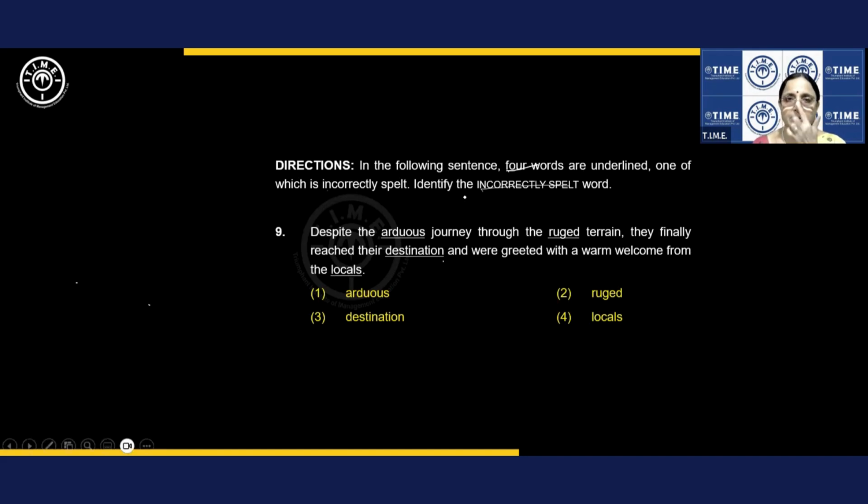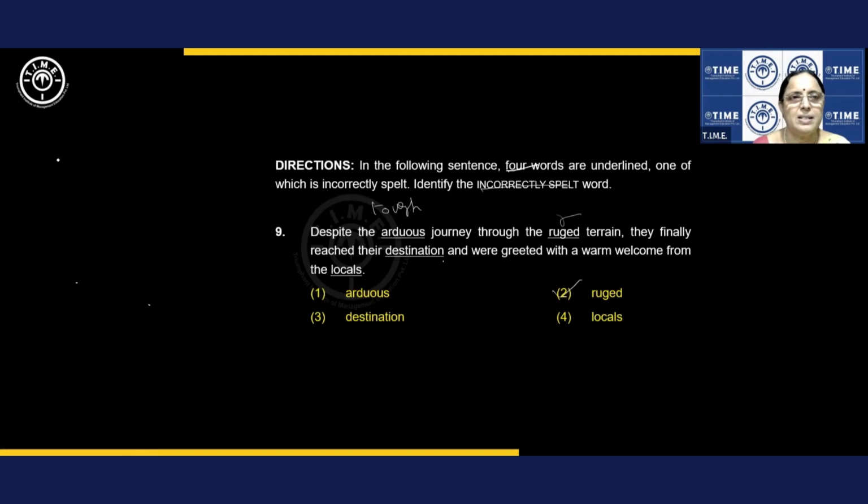Despite the arduous journey, arduous is tough, tough journey through the rugged terrain. I'm just giving the meaning, not necessary. We are dealing with the spellings. First, let us decide on the spellings and then we discuss the meanings. That will be more appropriate. So arduous is correct. Rugged terrain is wrong. So the answer is 2.